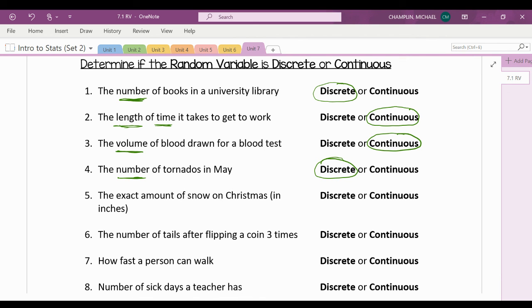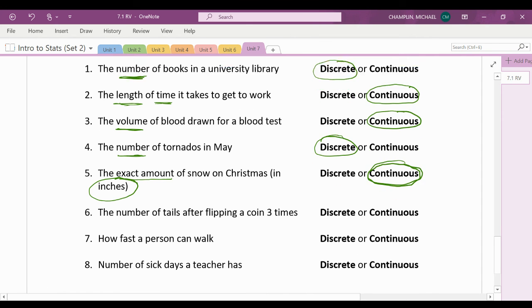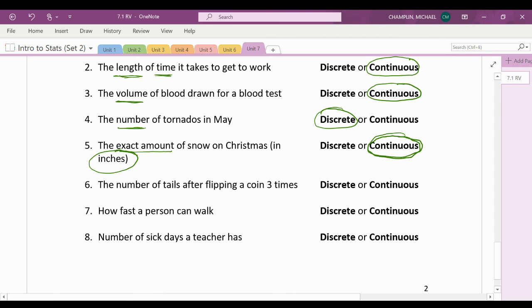Number 5, the exact amount of snow in inches. So this one is kind of tricky, right? Because they say the exact amount. However, it's a measurement because it's in inches. So this is going to be continuous. If it's a measurement, it's continuous. Number 6, the number of tails after flipping a coin 3 times. Keyword, number. This is going to be discrete. Number 7, how fast a person can walk. Well, fast is a pace, which I would say is a measurement. So I'm going to say this is continuous.